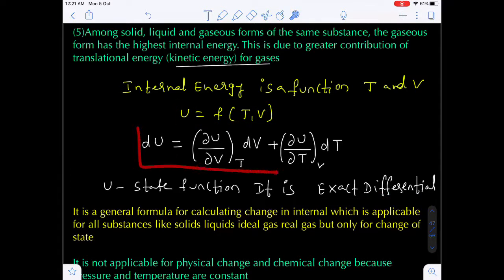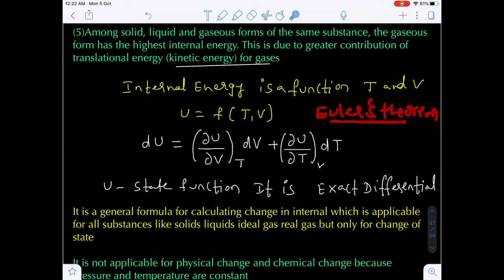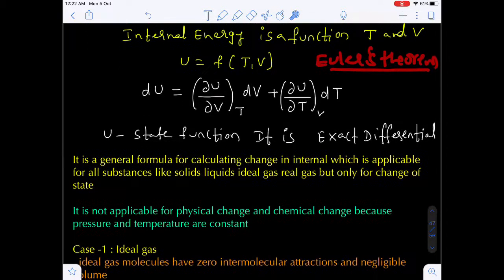That's why I am writing dU equal to (del U by del V) at constant temperature T into dV, plus (del U by del T) at constant volume V into dT. This is called Euler's theorem. Are you getting my point?